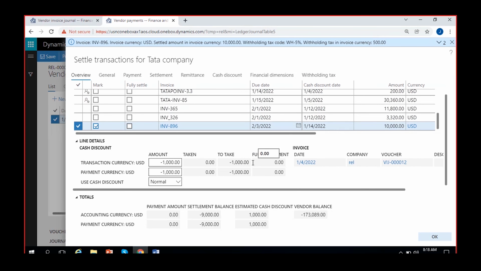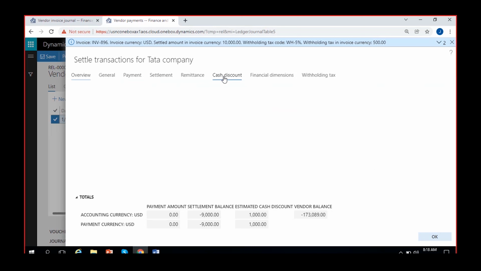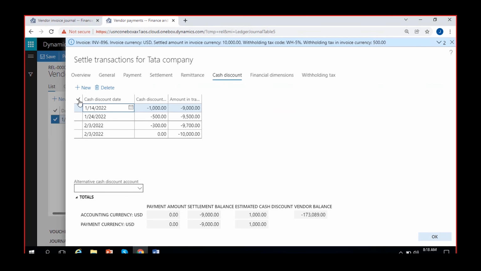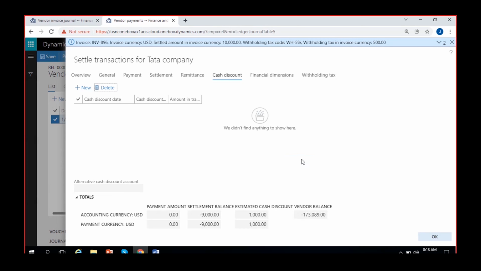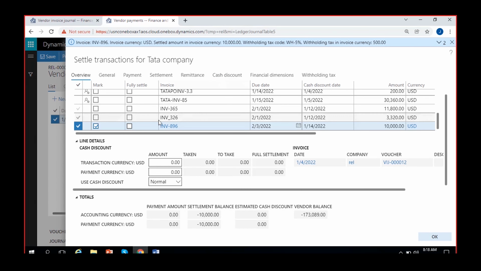There is also some cash discount. I'll try to deduct the cash discount. I'll remove this cash discount just for the sake of example. Cash discount is not there now. Now I'll click on OK. Withholding tax is there, 500.